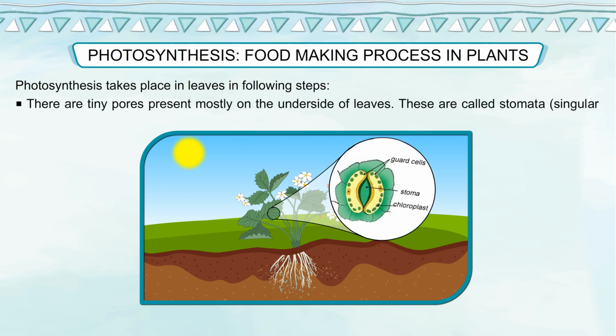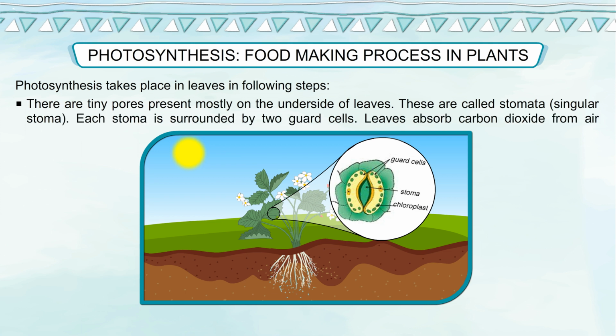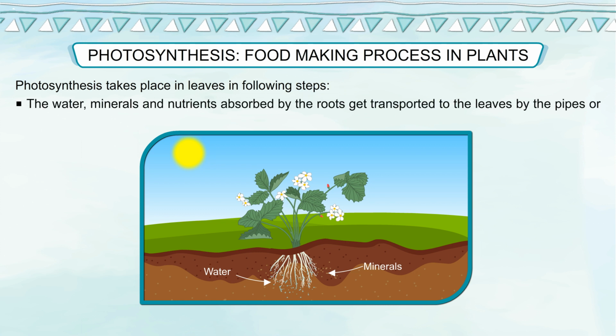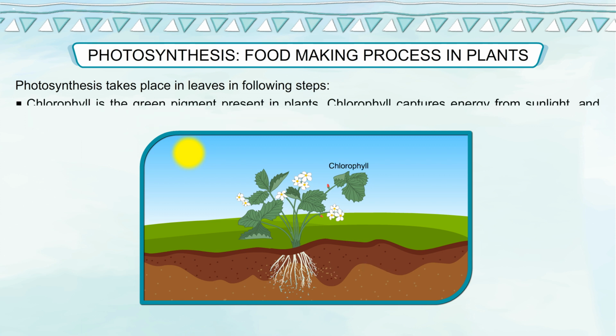There are tiny pores present mostly on the underside of leaves. These are called stomata, singular stoma. Each stoma is surrounded by two guard cells. Leaves absorb carbon dioxide from air through stomata. The roots absorb water and minerals from the soil. The water, minerals and nutrients absorbed by the roots get transported to the leaves by the pipes or tubes which run through the entire plant, forming a vessel system.